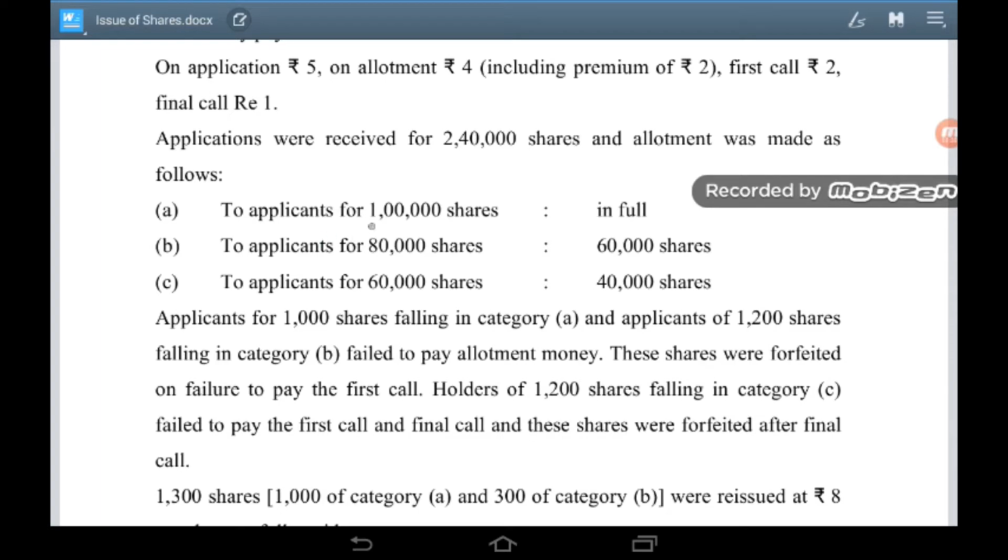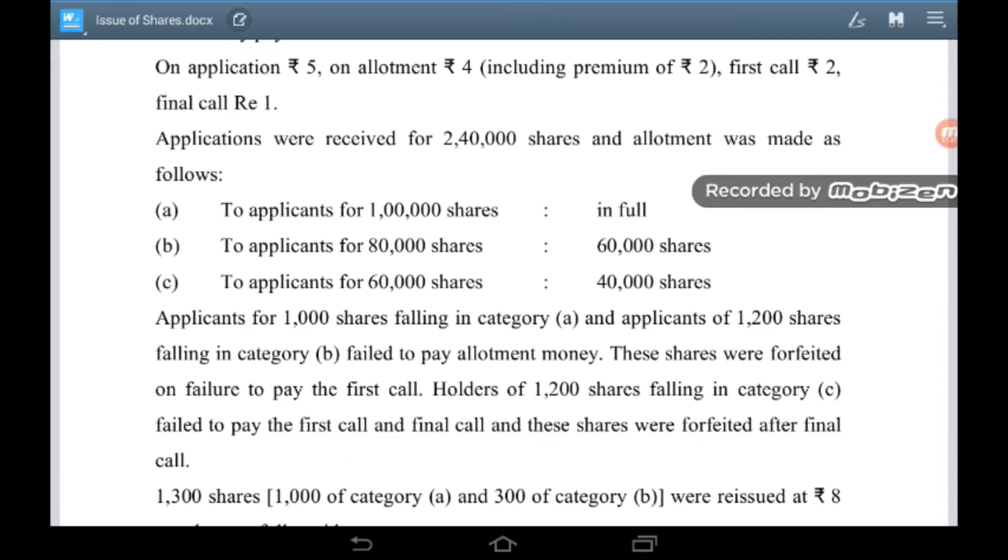To applicants for 1 lakh shares, in full; to applicants for 80,000 shares, 60,000 shares; to applicants for 60,000 shares, 40,000 shares. Applicants for 1,000 shares falling in category A and applicants of 1,200 shares falling in category B failed to pay allotment money. These shares were forfeited on failure to pay the first call. Holders of 1,200 shares falling in category C failed to pay the first call and final call, and these shares were forfeited after final call.